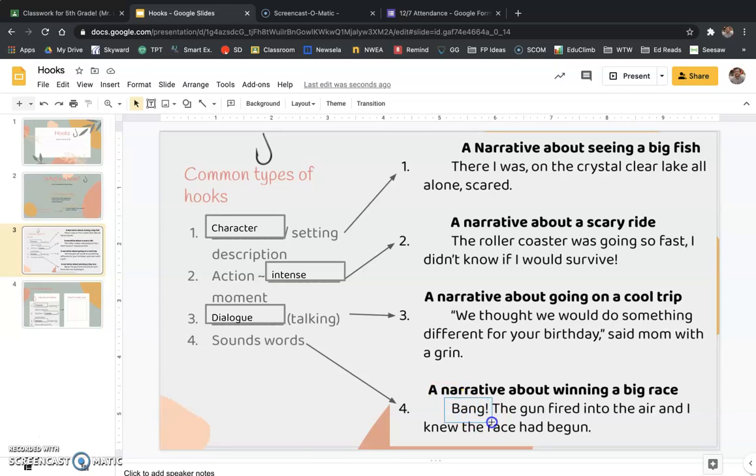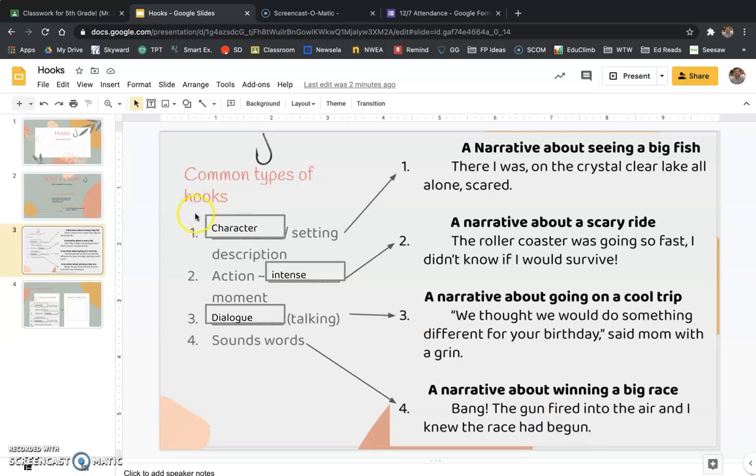Right? It kind of wakens up the reader to say, bang, look what's going on. The gun fired in the air and I knew the race had begun. All right? It makes the reader want to read more because it's very high energy. It feels like they're there, right? You can hear a gun shooting in the air and the race had begun.